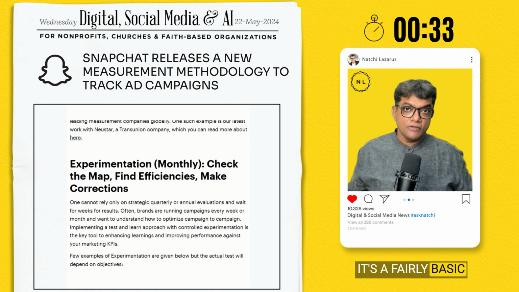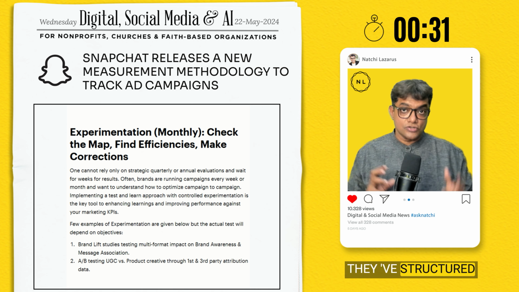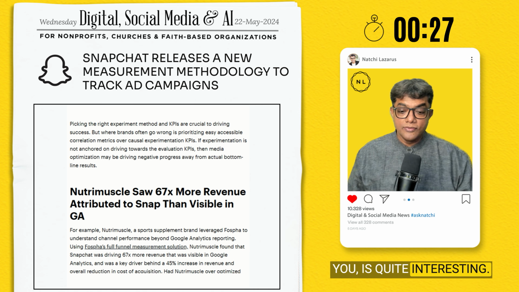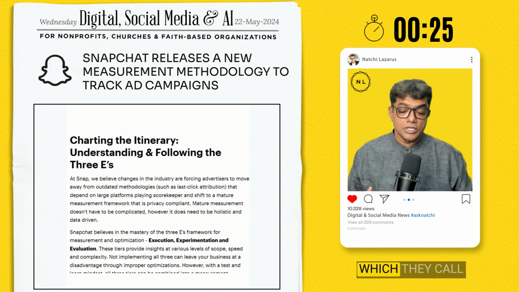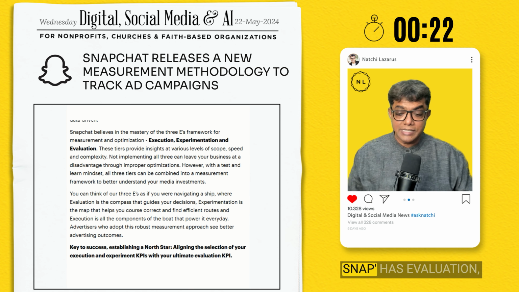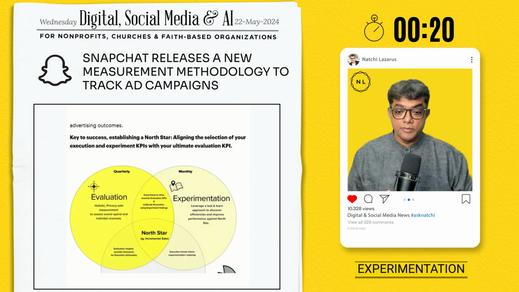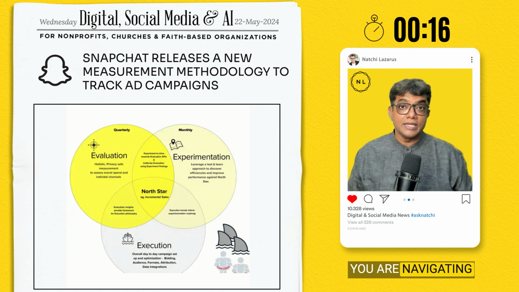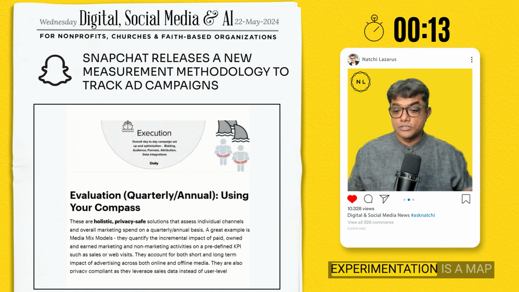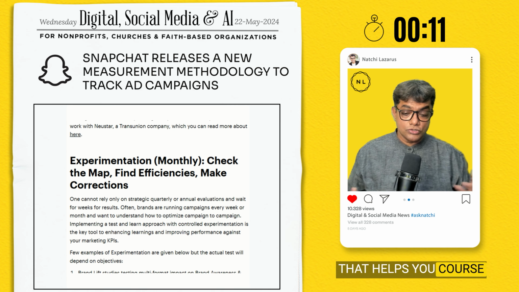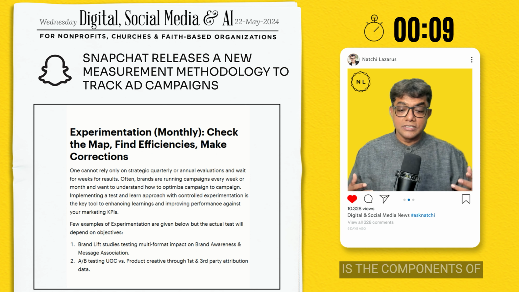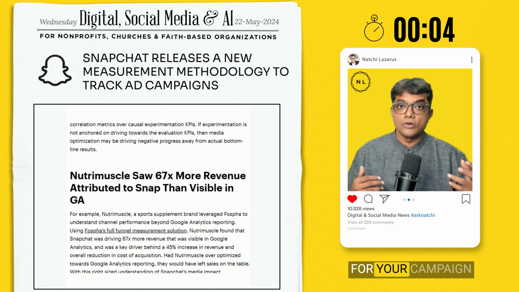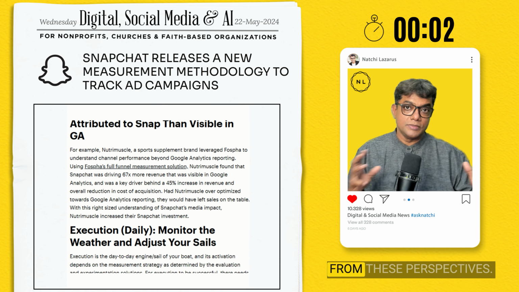It's a fairly basic framework, but the way they structured it and the different perspectives it gives you is quite interesting. The announcement says that this methodology, which they call the 3E approach by Snap, has evaluation, experimentation, and execution. They say that you can think of the 3Es as if you are navigating a ship. Evaluation is the compass, experimentation is a map that helps you course correct, and execution is the components of the boat that power it on a daily basis. It's going to be useful for your campaign management team when they look at things from these perspectives.